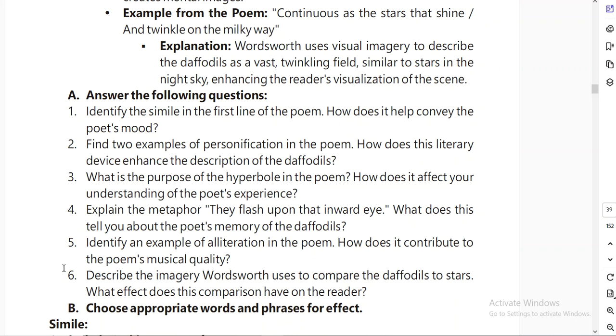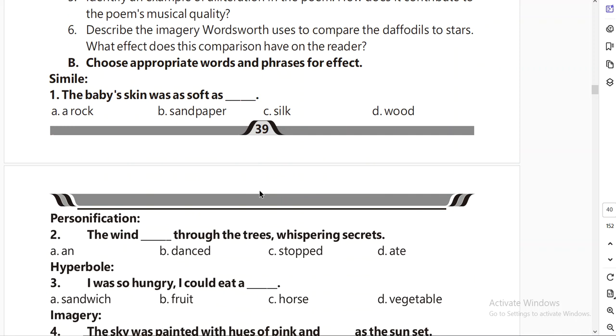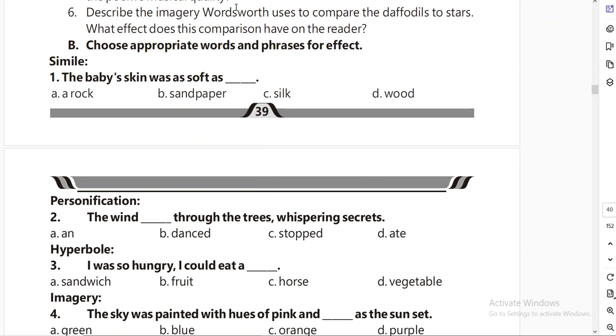Okay, so there are some question answers which I have already covered in my previous video. If you want the answers, you can go and find the second video of Daffodils. Then again come a few multiple choice questions related to this part of grammar.